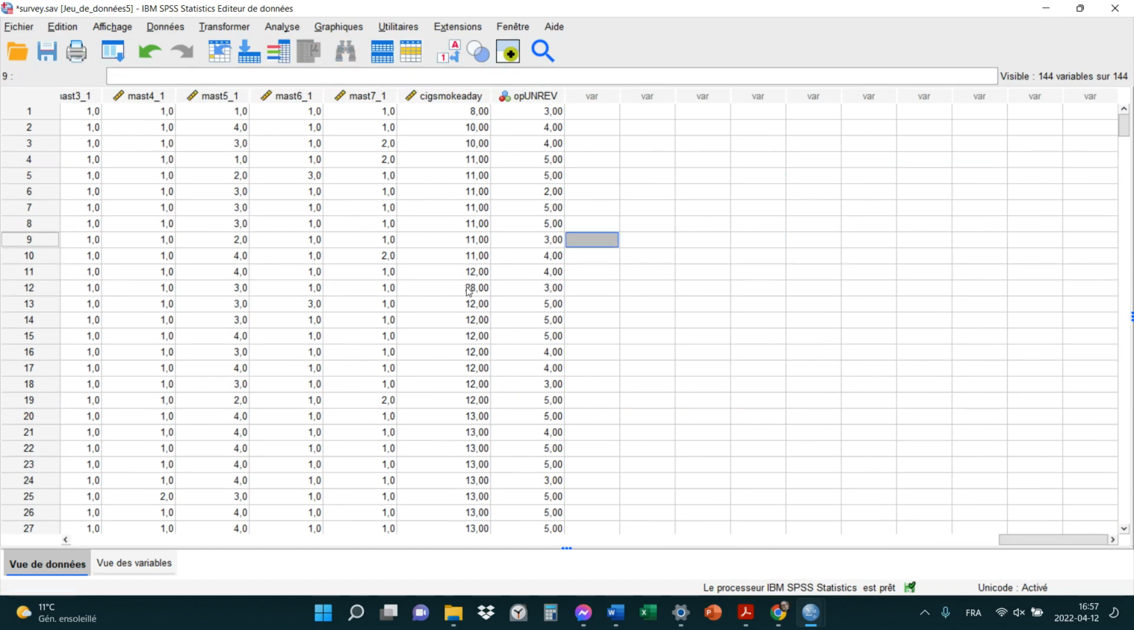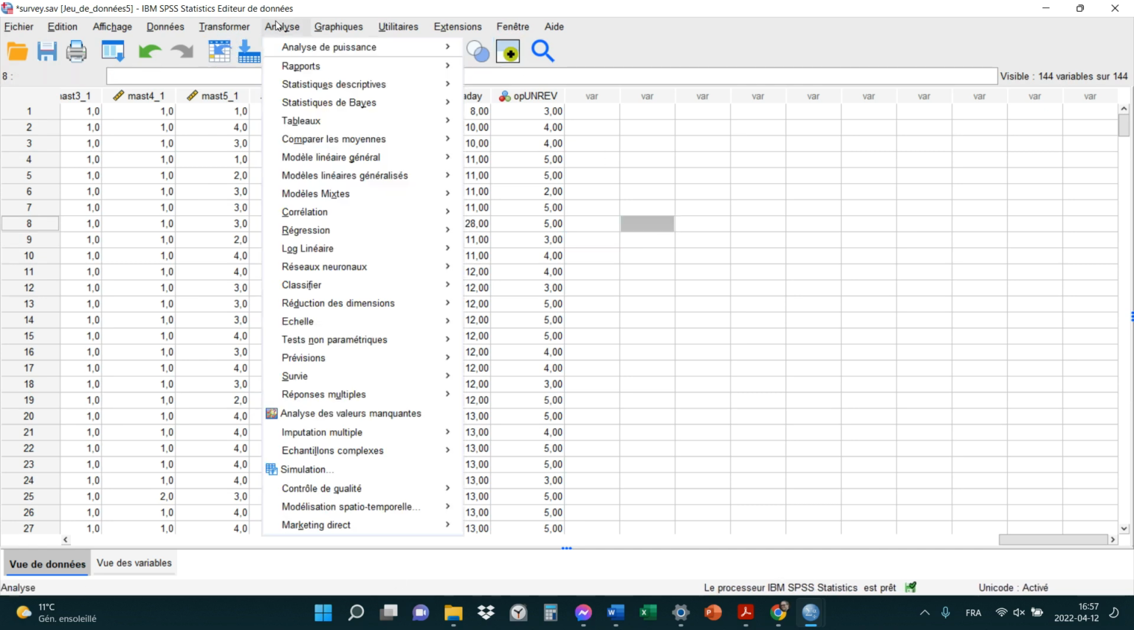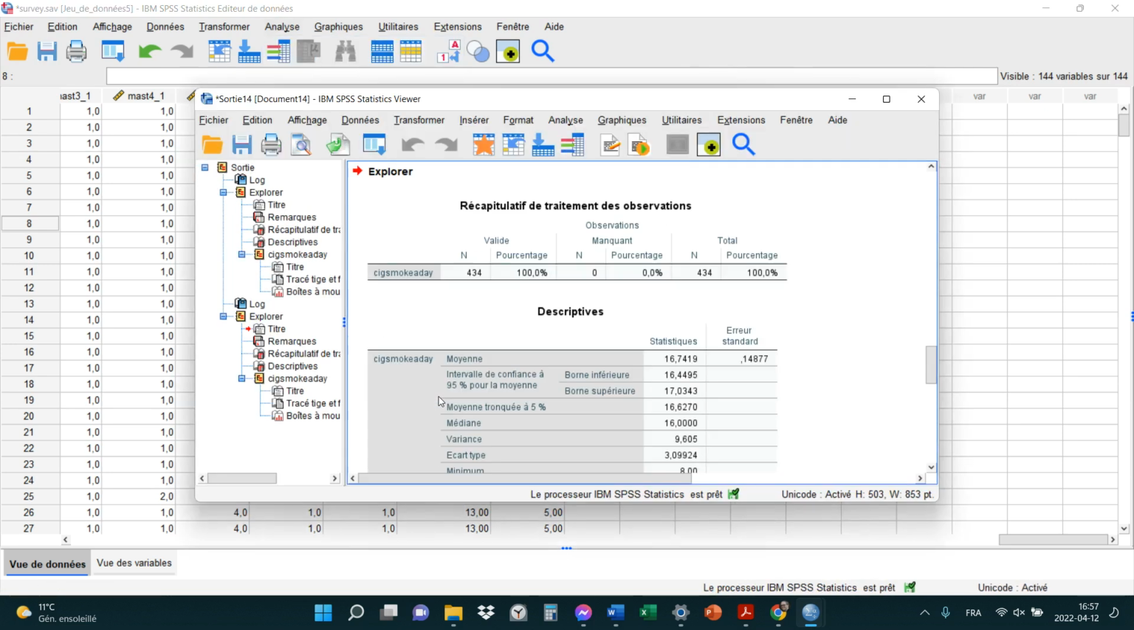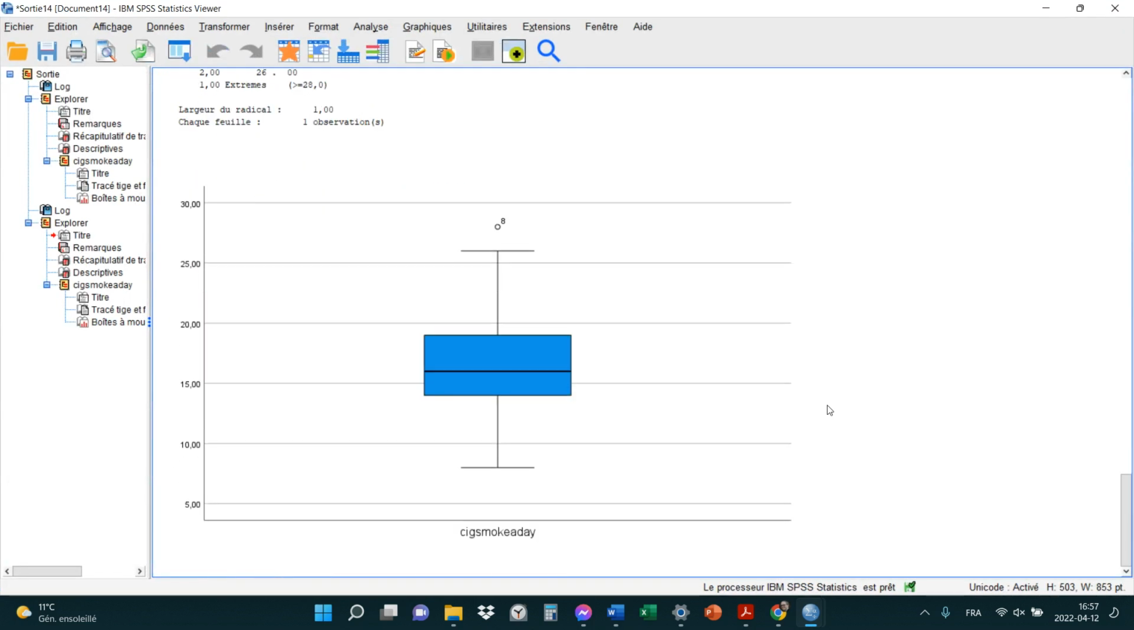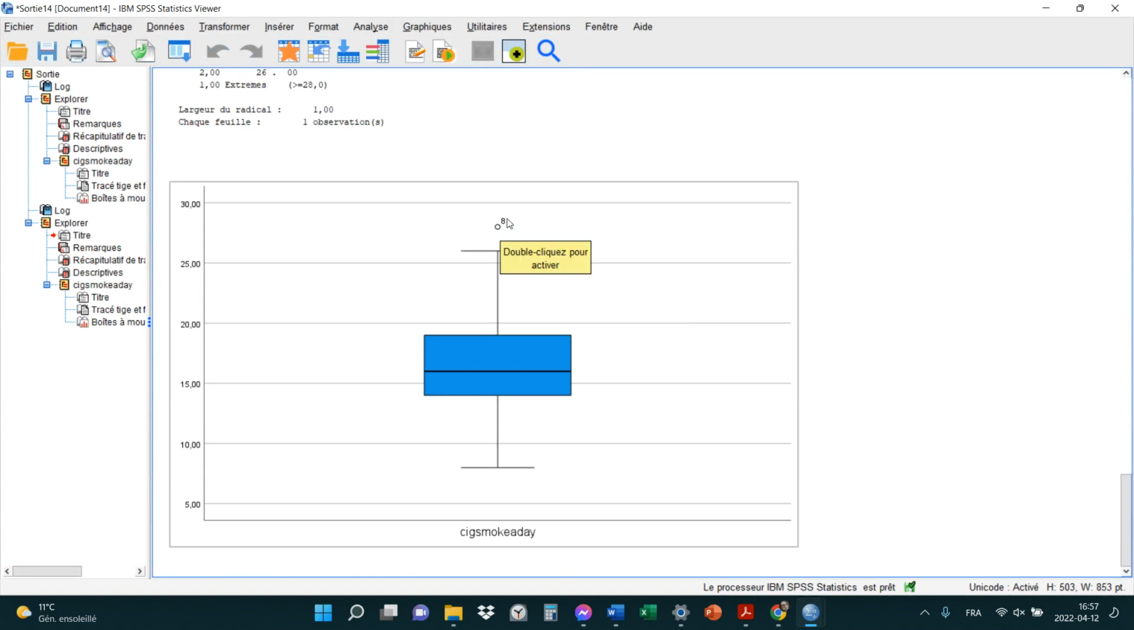All right, I'm back. Let me change that. Put her back to 12 or whatever she was, and let me put 28 for the 8th person. And now let's do that same thing. On va explorer et on va demander cig smoke a day. Voyez-vous, maintenant, ça me dit il y a un score extrême, and it's 8.